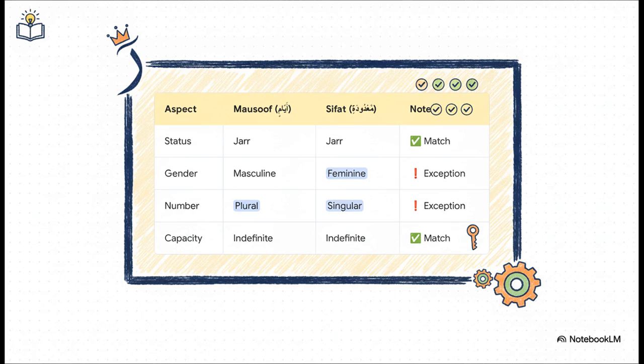Okay, now this is where things get really interesting. Take a look at the chart. The status and capacity still match up perfectly. Both are jar, both are indefinite. No problem there. But look at gender and number. The Mousoof, ayamin, is literally a masculine plural word. But its sifat, ma'dudatin, is singular and feminine. This isn't a mistake. This is the exception in action. The adjective shifted to agree with the grammatical rule for that noun, not its literal form.